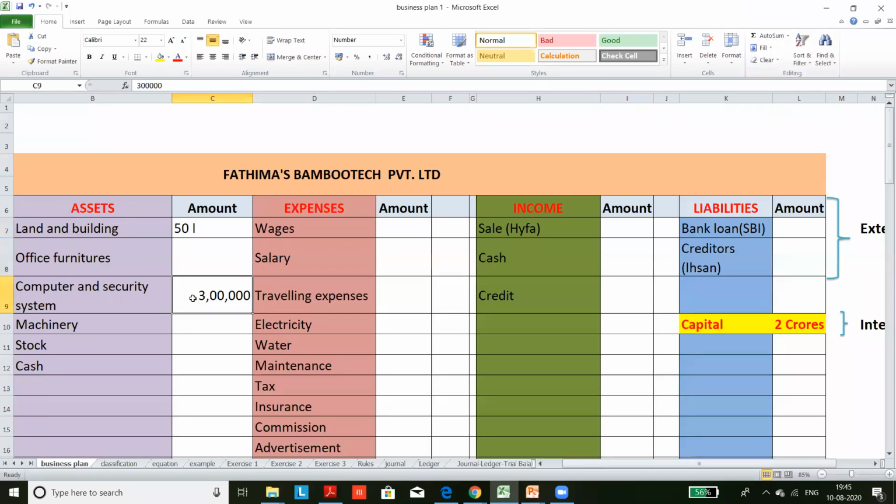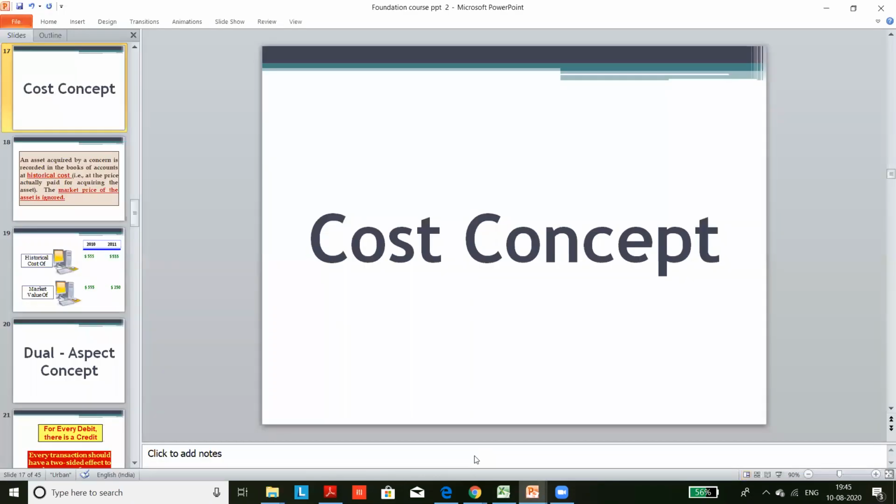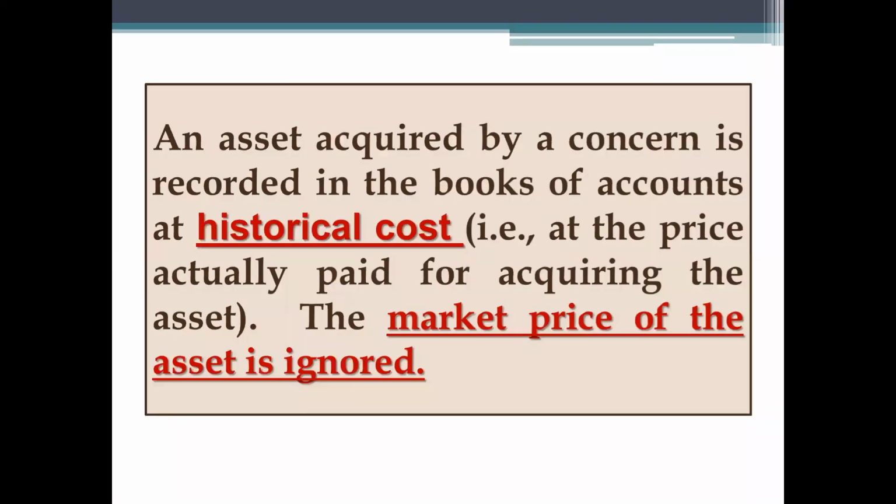So what is cost principle? The changes in the market price are not accounted. According to cost concept, it's very important. An asset acquired by a concern is recorded at the historical cost. That means the price at which they purchase. The market price is ignored. It's not practical also. Based on market value, changing your accounting records is not possible. Is it clear? So this is very important.